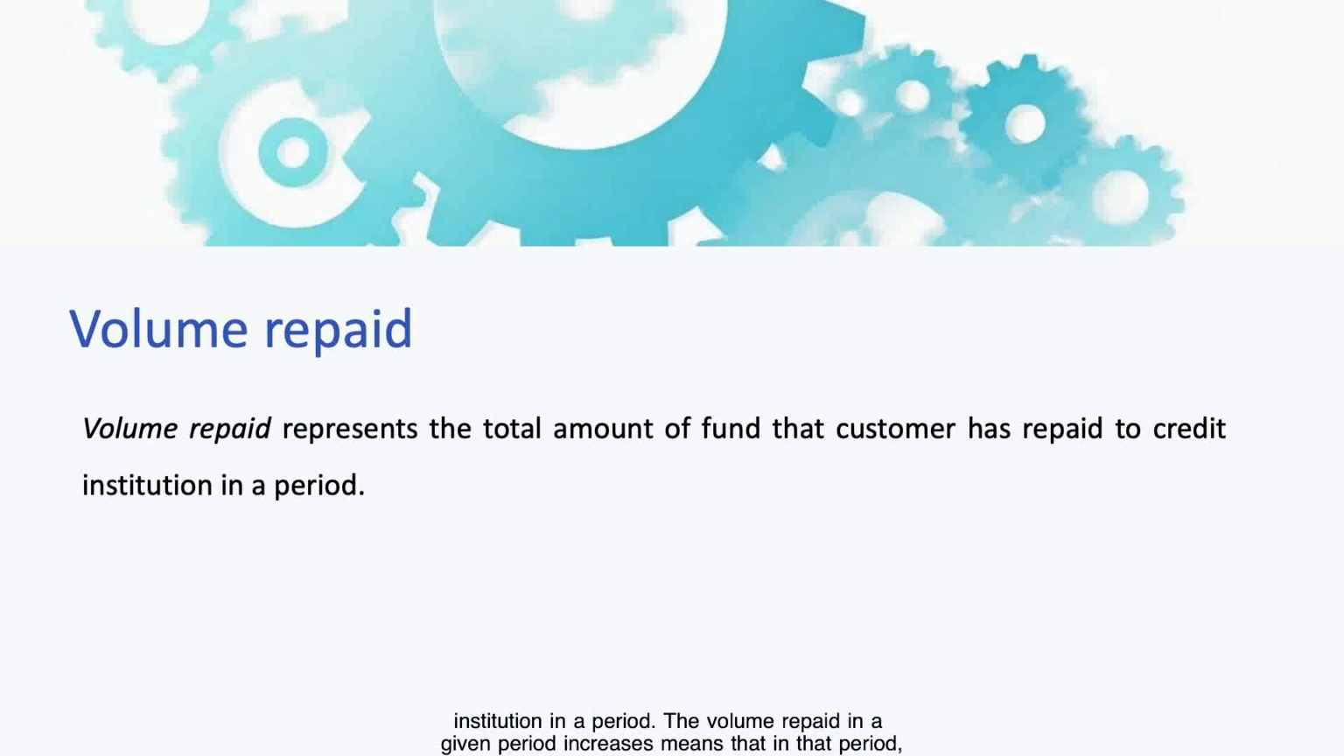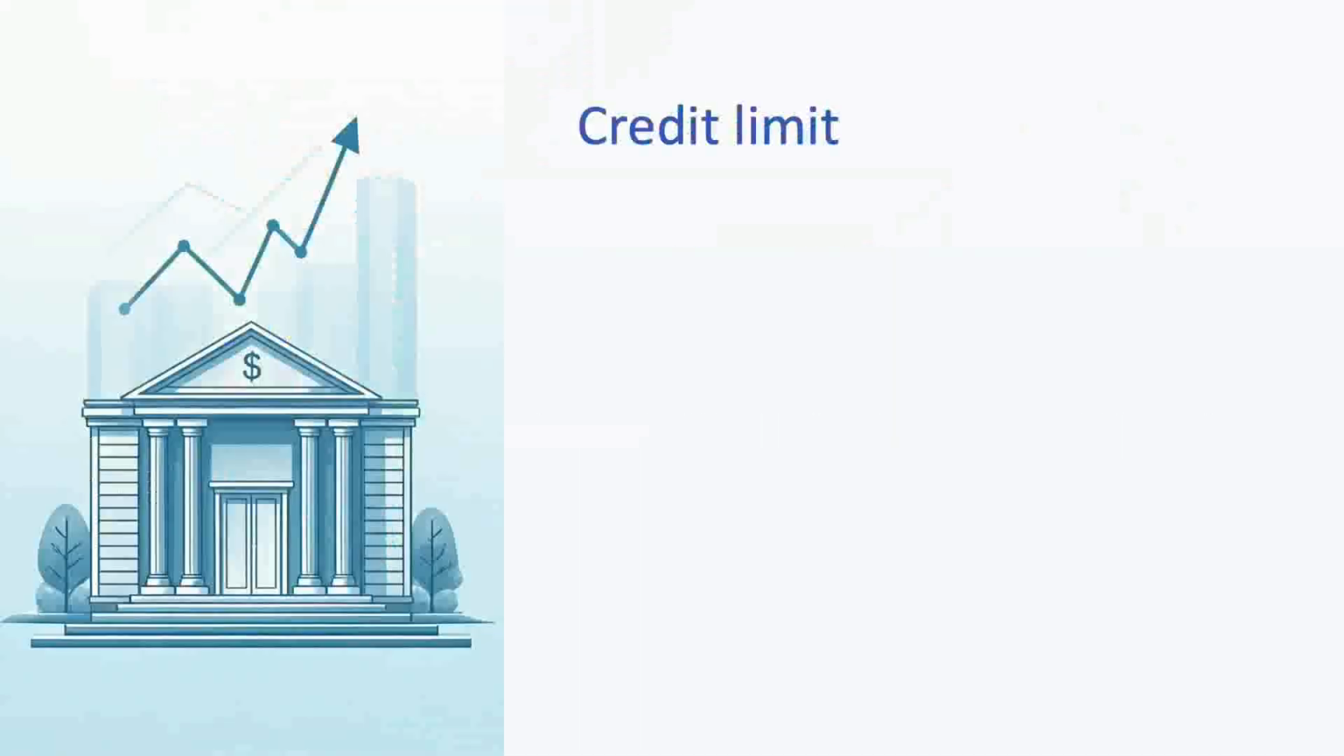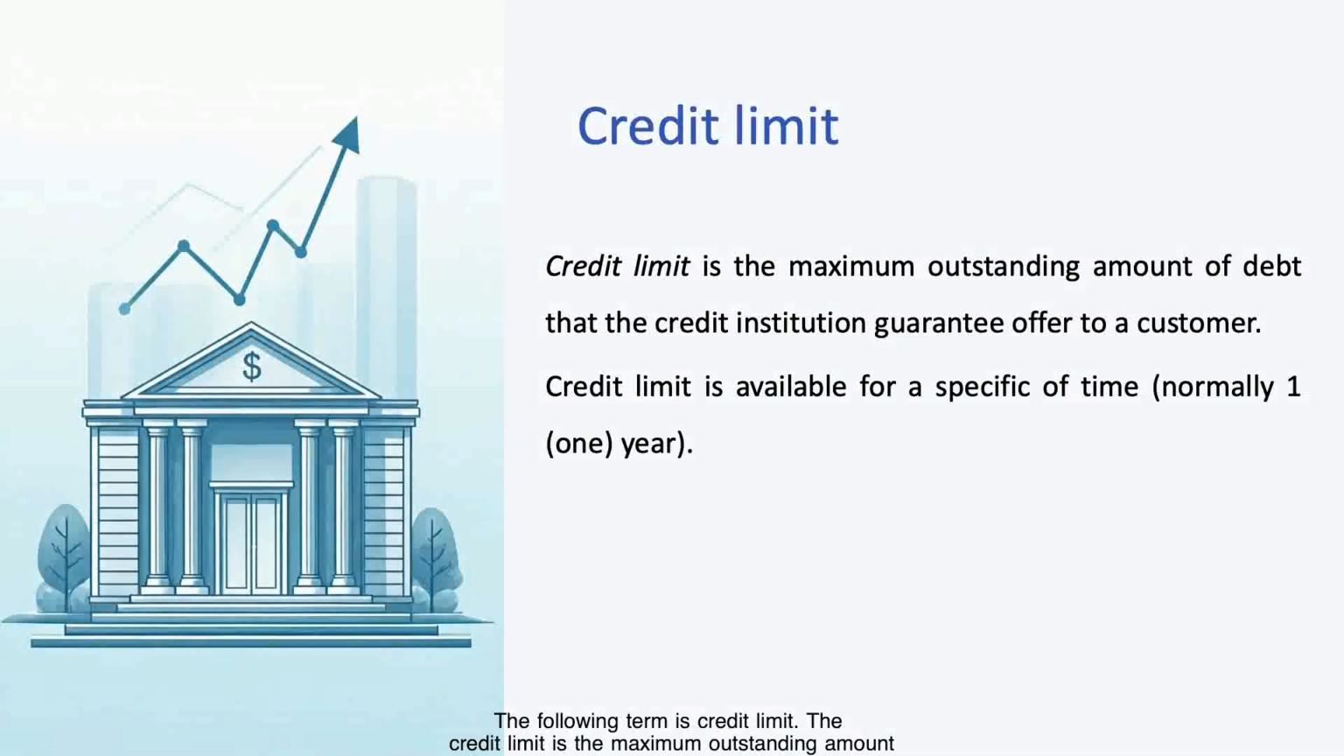If the volume repaid in a given period increases, it means that in that period, the amount of money recovered from borrowers increases. Along with other terms, it can indicate the effectiveness of debt collection activities and the credit quality of commercial banks. The following term is credit limit. The credit limit is the maximum outstanding amount of debt that the credit institution guarantees to offer to a customer. The credit limit is available for a specific time, normally 1 year.